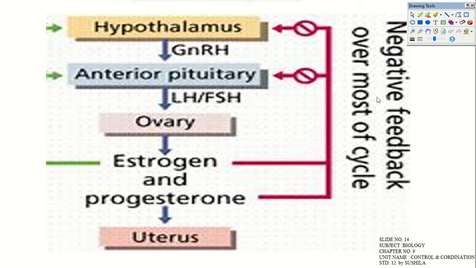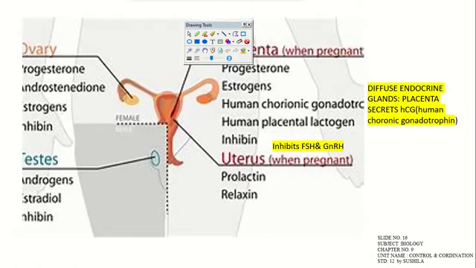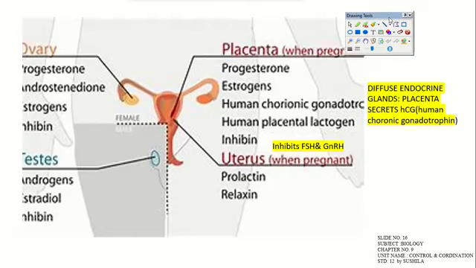And it stimulates hair loss for baldness in the testes due to the presence of the testis hormone testosterone. And in the ovaries, progesterone prepares the uterus wall for possible implantation of the embryo, right? That is a biological difference that occurs in the body. And in females it acts more, due to the normal condition of the female body and during the pregnancy